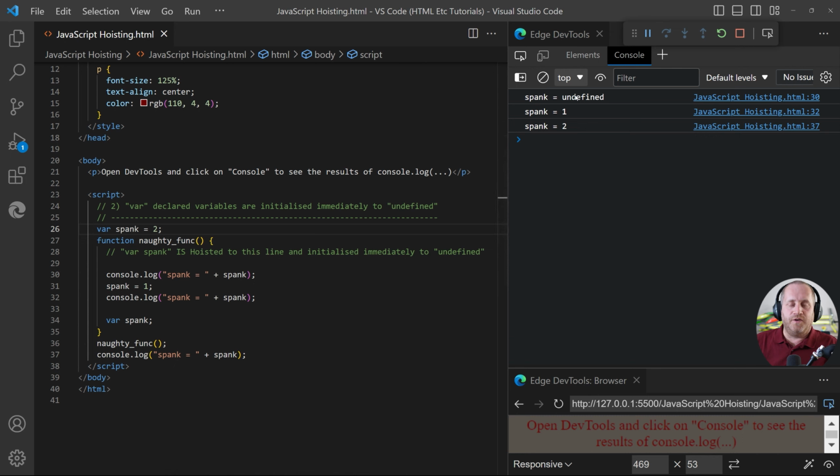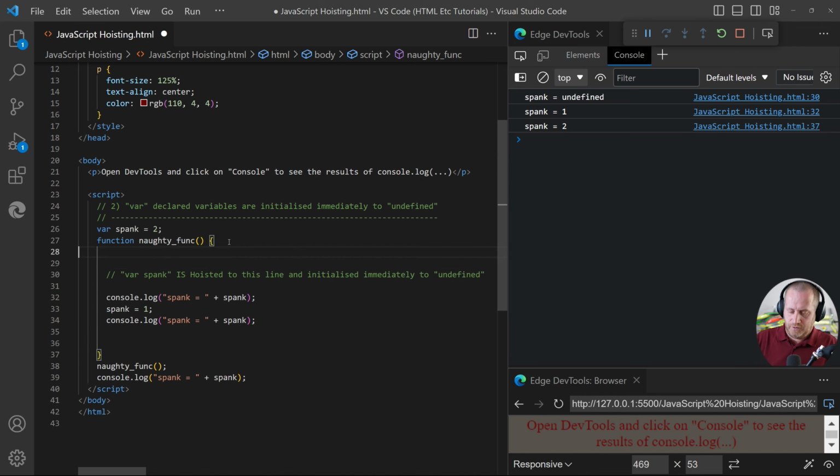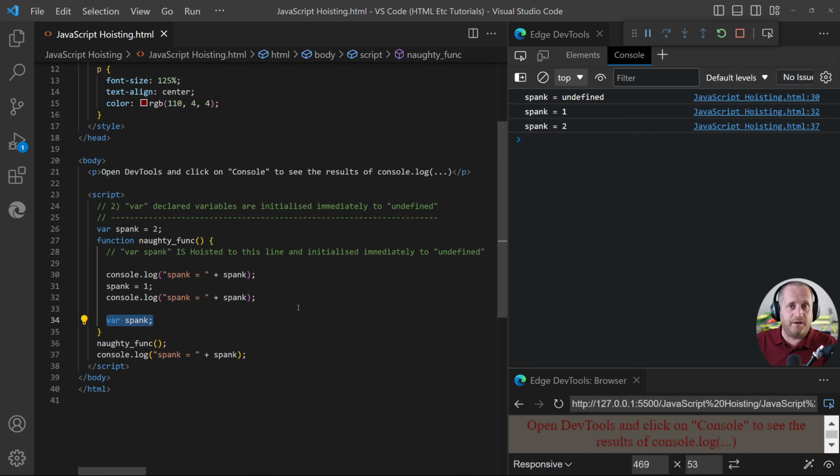When we get the value undefined rather than getting an error, it is because the variable spank is recognized by the JavaScript engine as existing, and therefore when we display the value with the first call to console log, we get the value undefined. That's what would happen if we move this line, the declaration. Let's remove it from there and put that at the beginning of the function and click save again. Var spank being at the top, you would expect to give us undefined because we've declared the variable but we've not assigned the value, so that makes sense, which brings us to example 3.